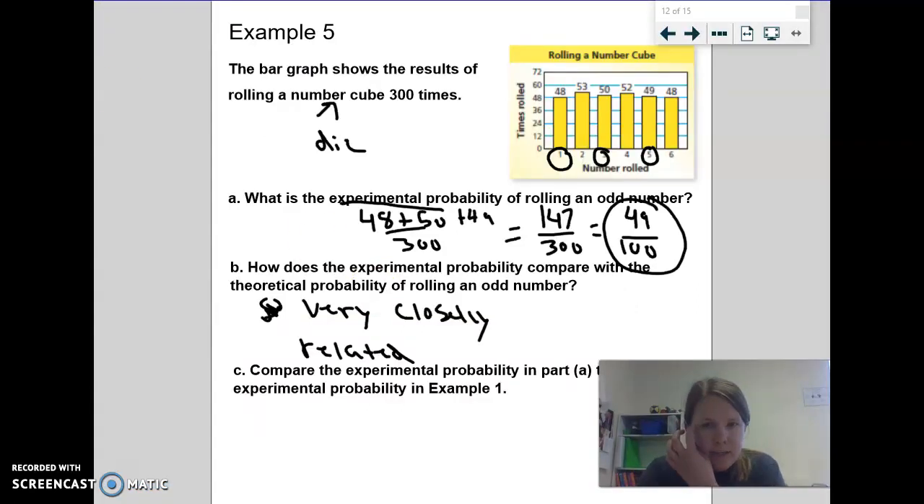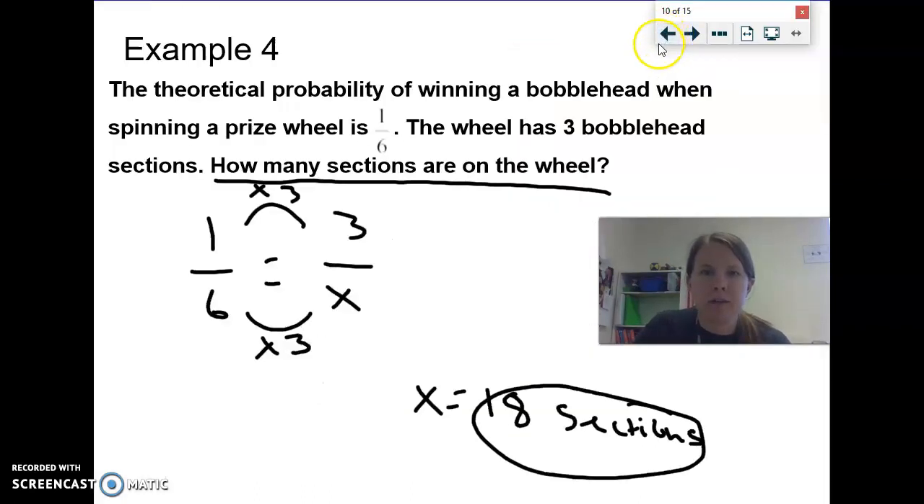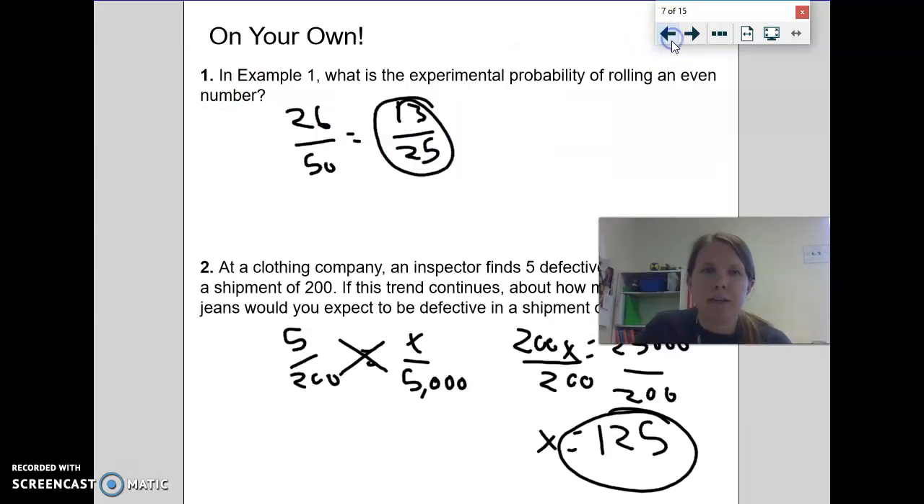And then C. What does part C say? Compare the experimental probability in part A to the experimental probability in example 1. Oh, okay. So let's go back to example 1 and look. Oh, we got to go through a lot of slides here.